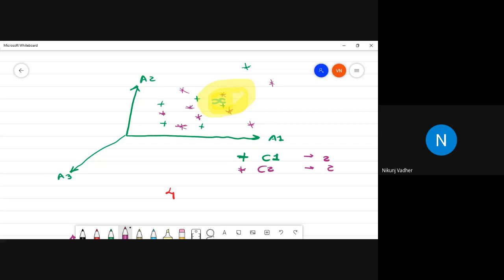Now let's find which ones are the closest. From these, which objects are the closest? Class 2. So which label will we assign? Class 2, because we will give more weight to the closest neighbor.